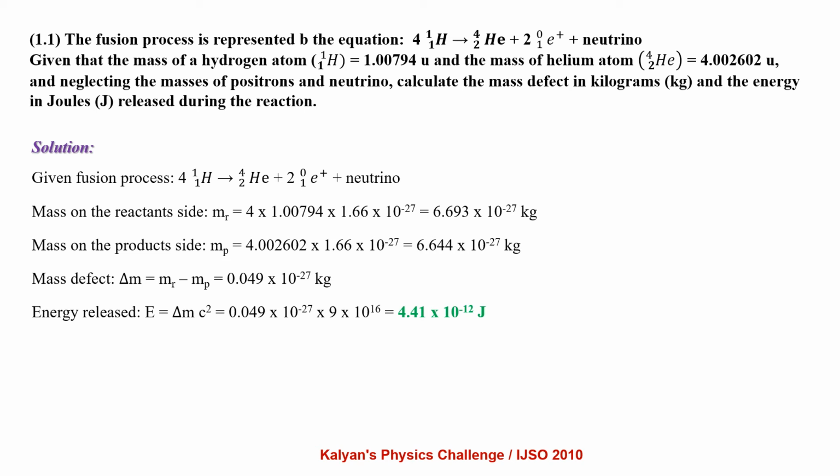Similarly, mass on the product side is 4.002602 into 1.66 into 10^-27, so it is 6.644 into 10^-27 kg. Mass defect ΔM equals mass on reactants side minus mass on product side, which is 0.049 into 10^-27 kg. So the energy released E equals ΔM into c², which is 4.41 into 10^-12 joule.